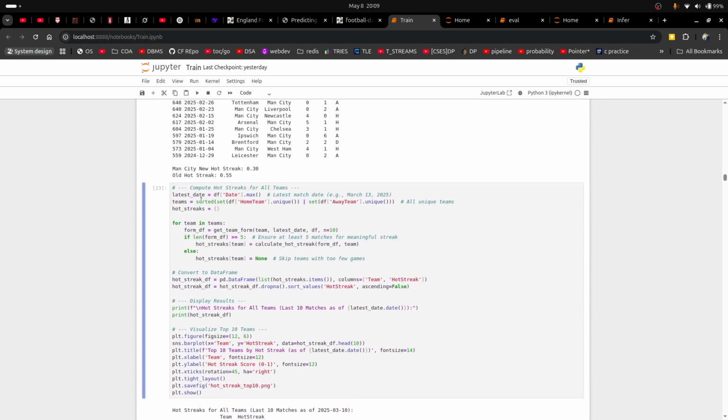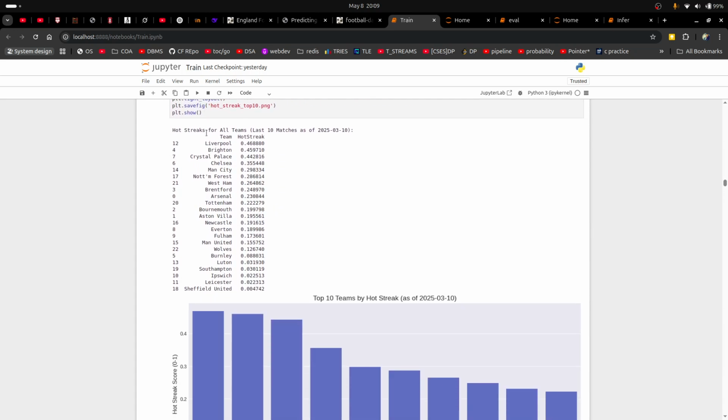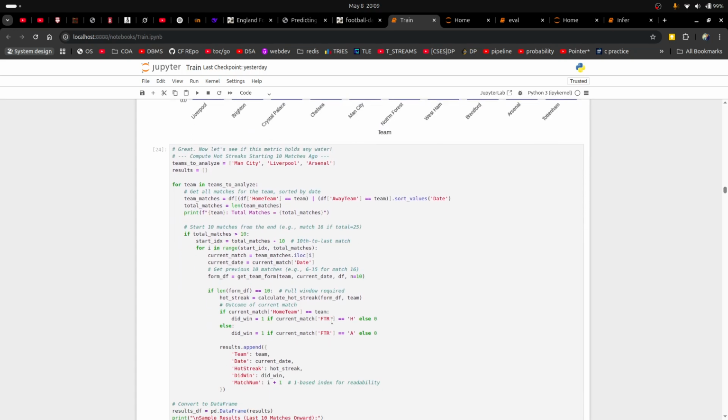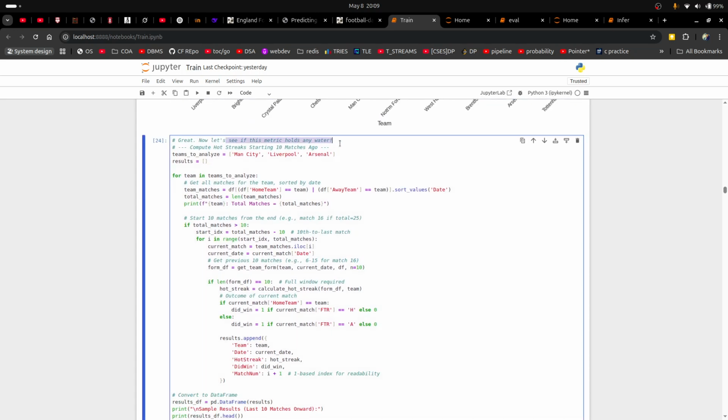Here we are trying to compute hot streaks for all teams. Here we have calculated the hot streaks. Okay, now let's see if the metric holds any water.